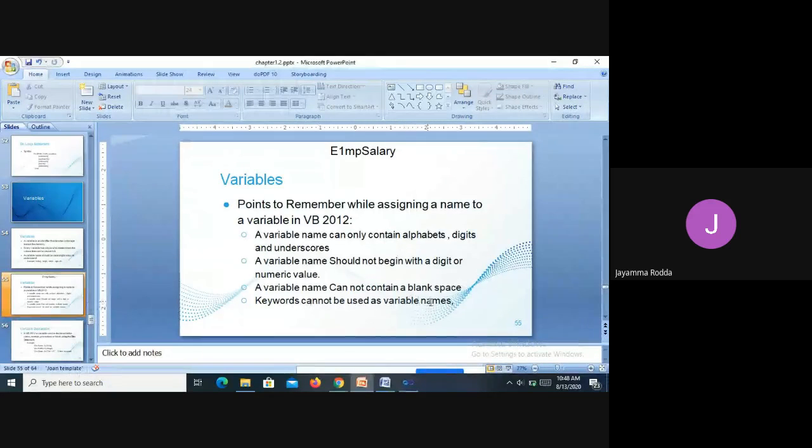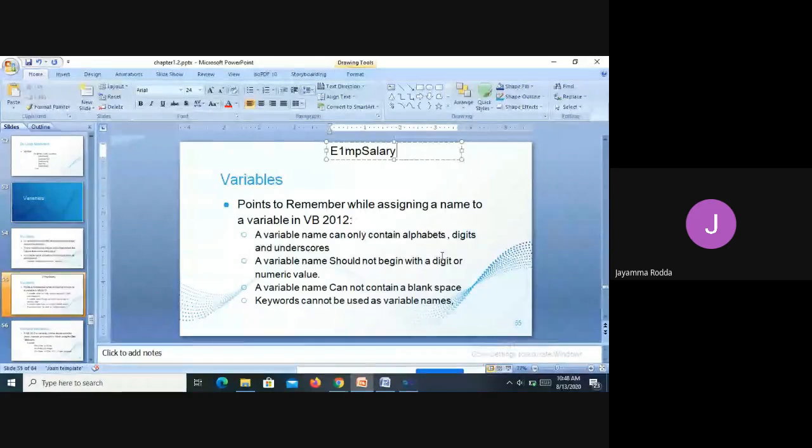Keywords cannot be used as variables. Keywords. Integer is a keyword. I cannot say integer as my variable name. No way should you use integer, because it is a keyword which specifies that the type of the data should be numeric. Okay, so these are the points you should remember whenever you are going to name a variable.